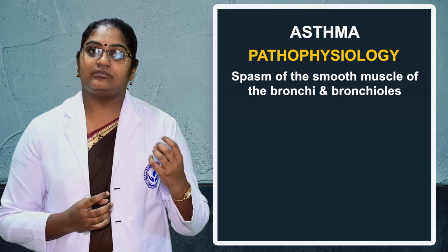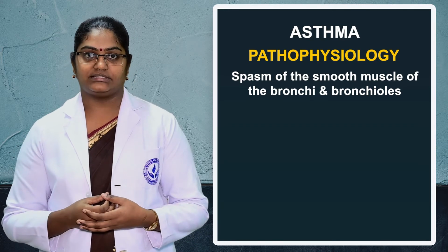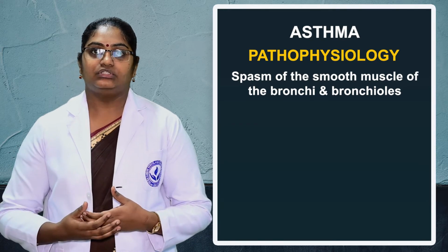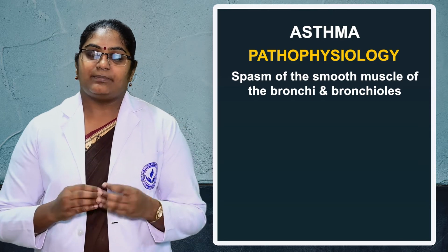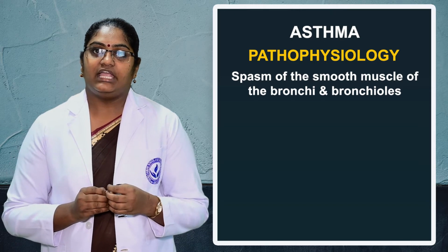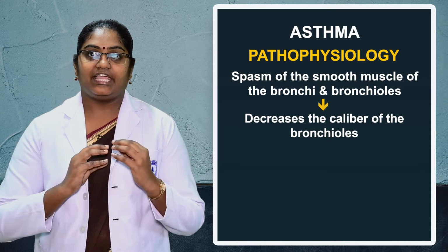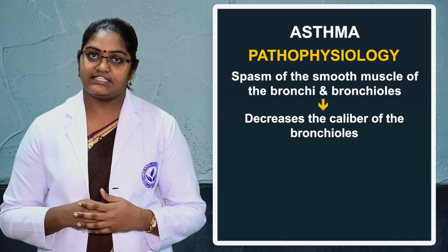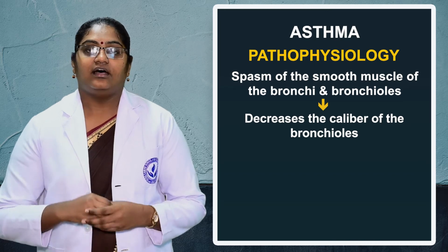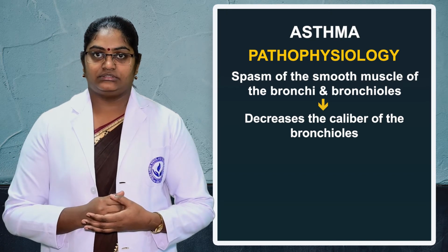That means spasm occurs in the bronchus or bronchioles. Finally, when spasm occurs in the bronchioles, there is narrowing or obstruction that completely blocks the airway. So finally we can see decreased function of the bronchioles.